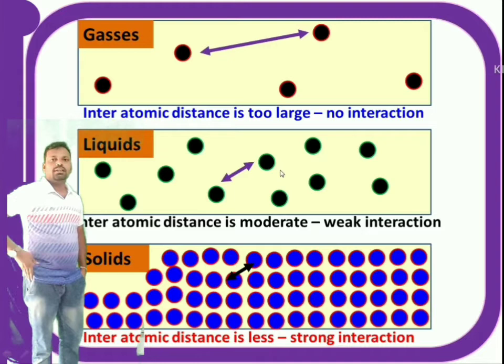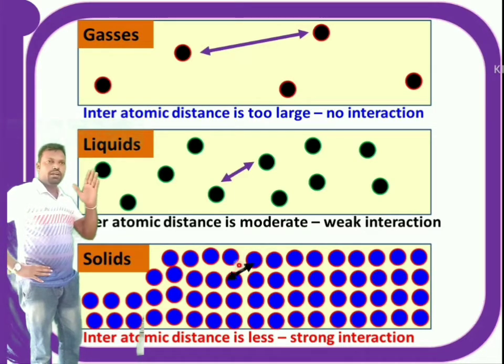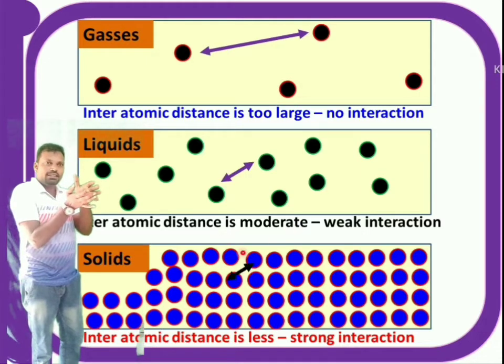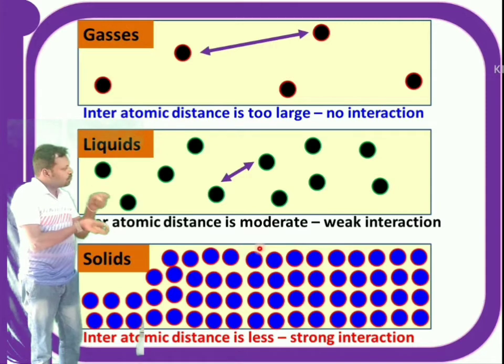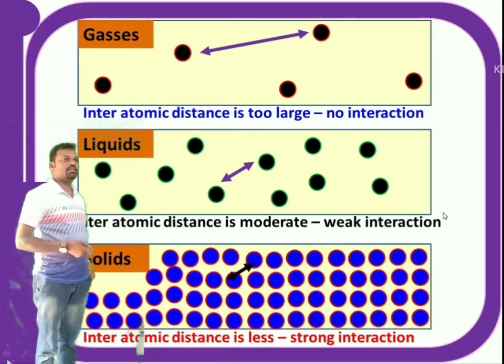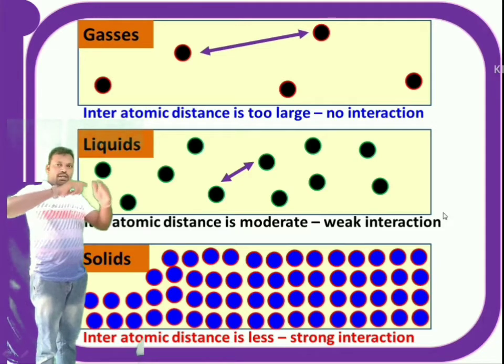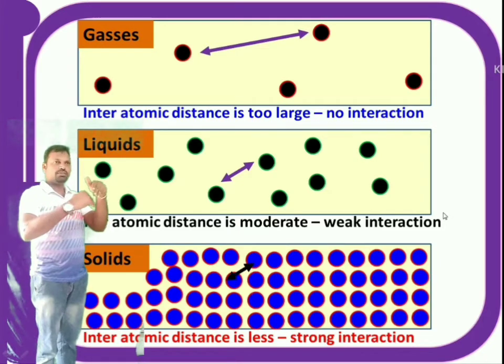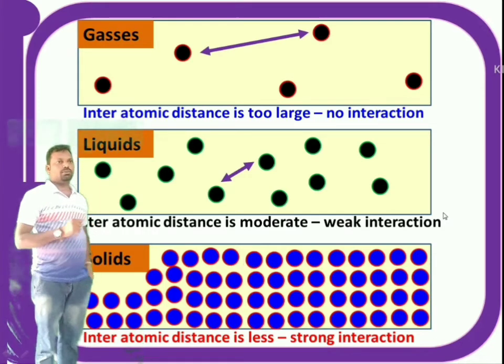Now when we come to the picture of a solid, a solid is made up of a group of atoms which are closely packed. That means the interatomic distance between the atoms is too small. Since one atom is completely surrounded by the nearest atoms, there is an interaction between the atoms.